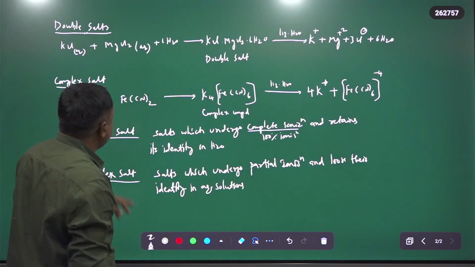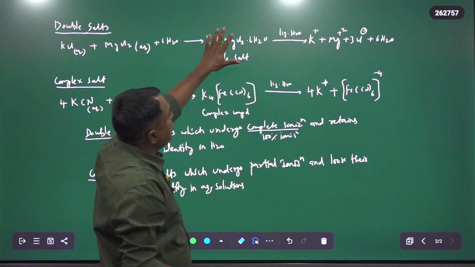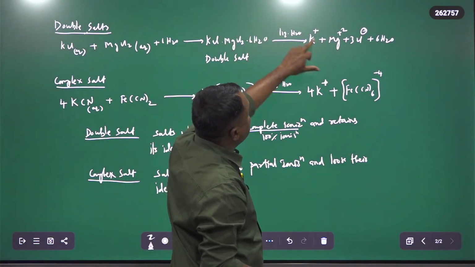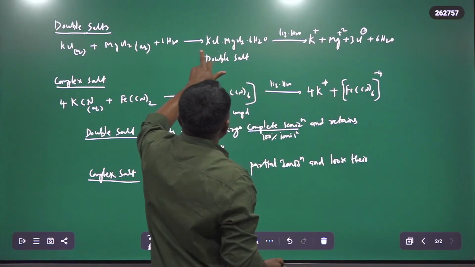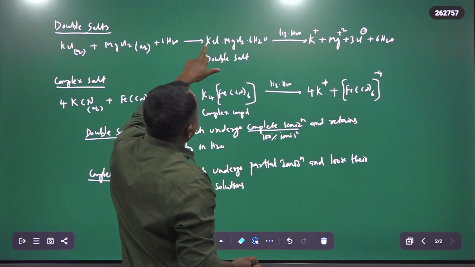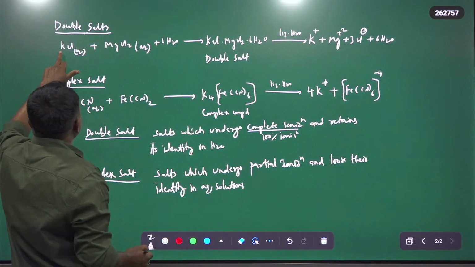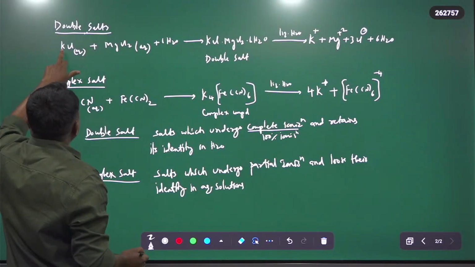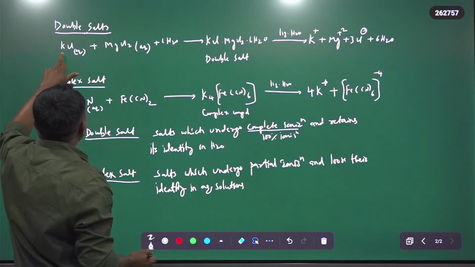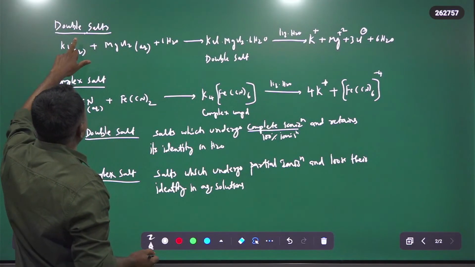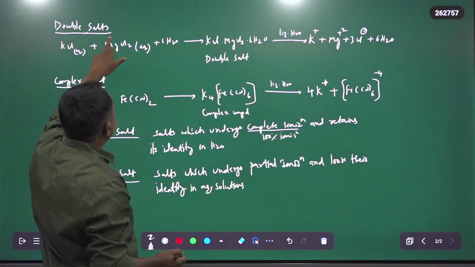For example, in the case of double salts, what will happen? When the double salt is dissolved in water, you will get all its constituent ions: K+, Mg2+ and Cl-. Independently, potassium chloride has K+ and Cl- ions, whereas magnesium chloride has Mg2+ and Cl-.